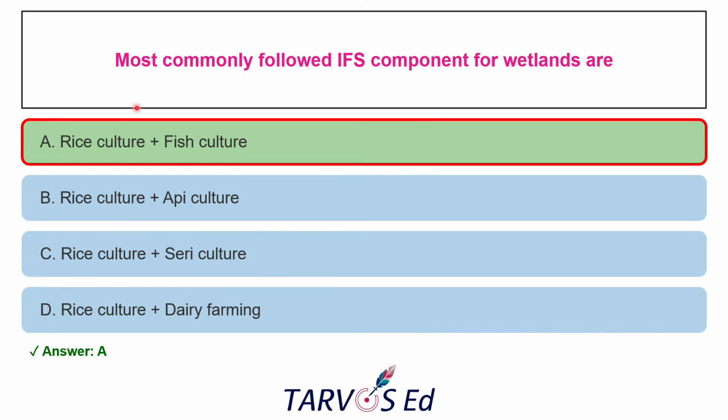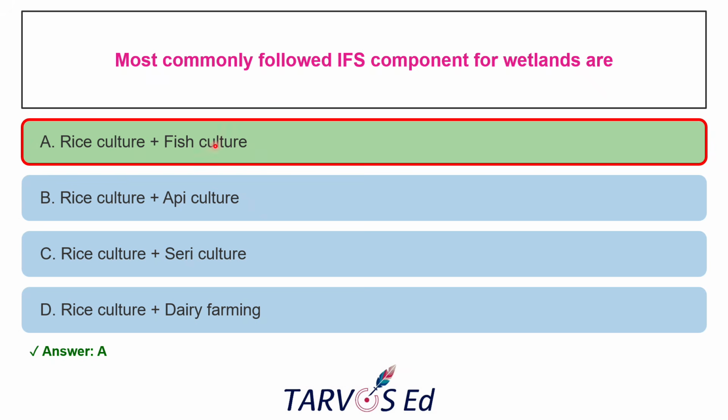The next question is most commonly followed IFS component for wetland. What is IFS? Integrated farming system, right? Wetland means the land with the standing water. Mainly it is for the paddy field, right? So here the answer is rice plus fish culture is commonly followed IFS component for wetland.